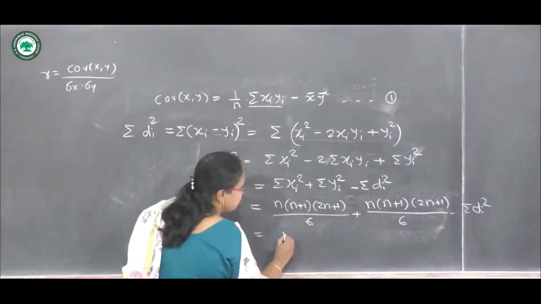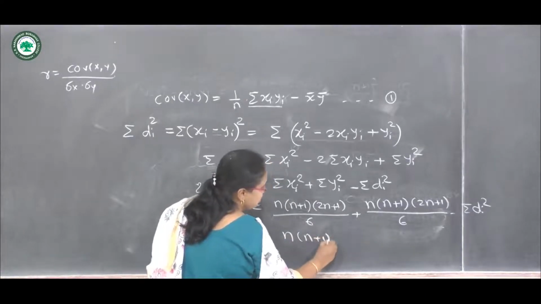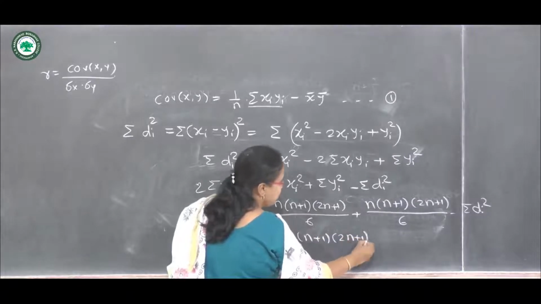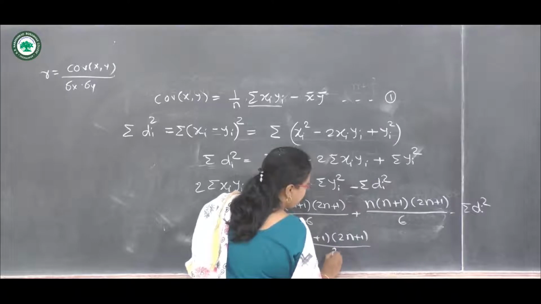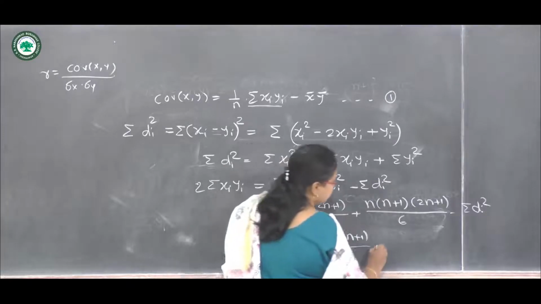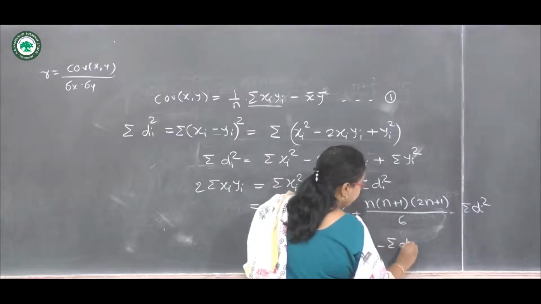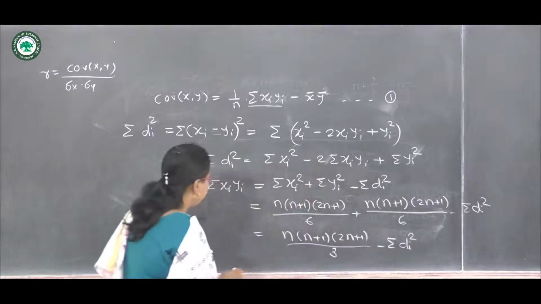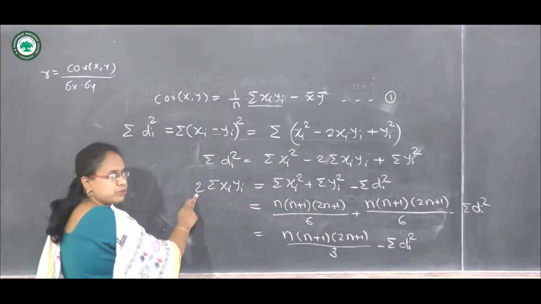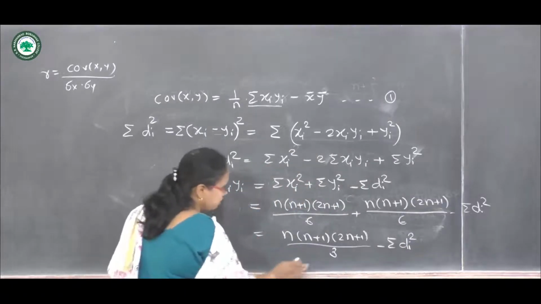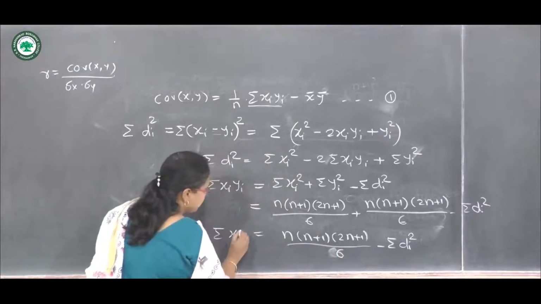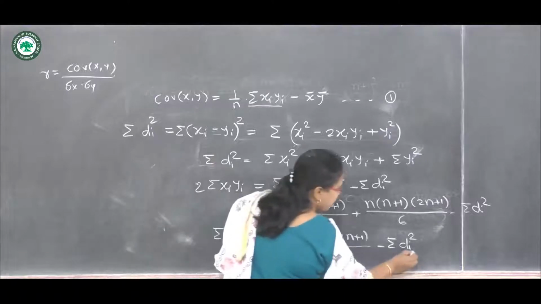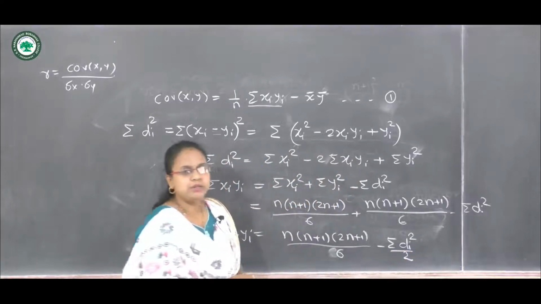So we have n into n plus 1 into 2n plus 1 upon, this 6 plus 6, so we have 3, minus summation of di square. Now let us take this 2 to this side. So this is summation of xi yi, and here I have to write divide by 2.